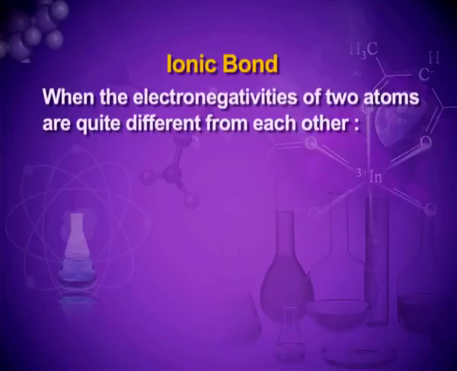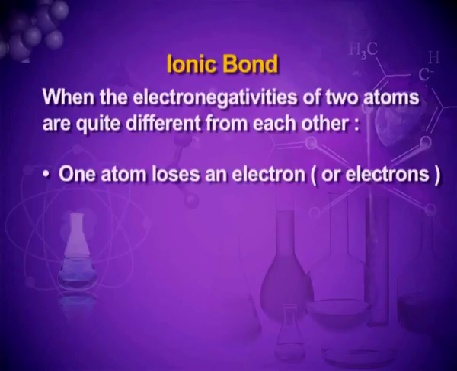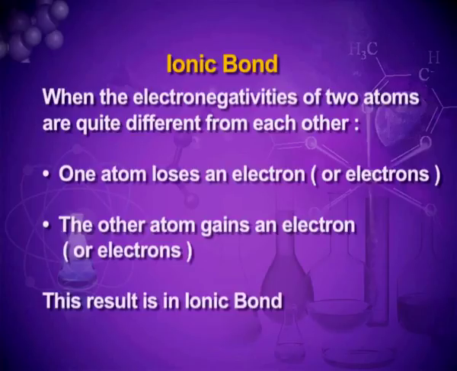Ionic bond. When the electronegativities of the two atoms are quite different from each other, then one atom loses an electron or electrons and the other atom gains an electron or electrons, and this results in the formation of an ionic bond. So there should be an electronegativity difference between the two atoms, and it mainly happens when one of the atoms is a metal and the other is a non-metal.